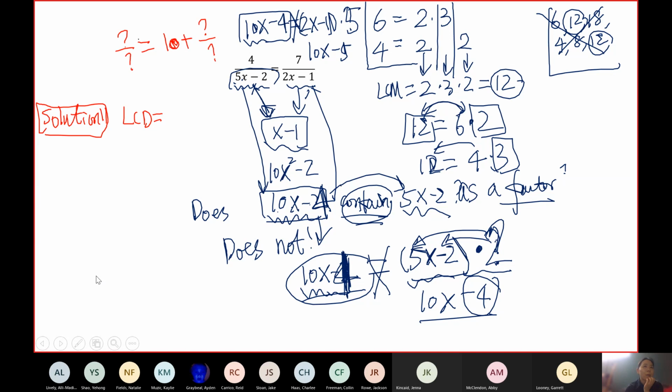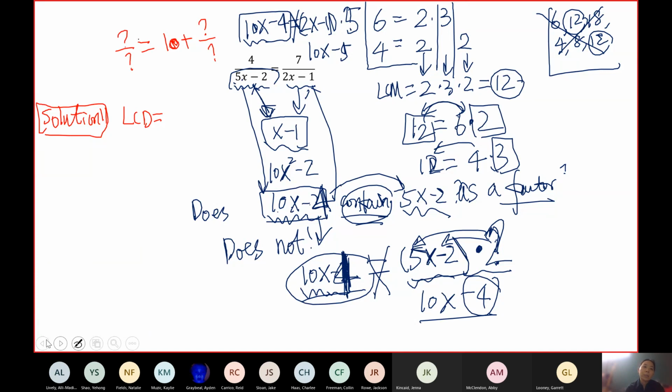I'm not sure if you guys understand this. When you say a number, you need to explain. When you say something like 10x minus 1 or 10x minus 2, you have to justify that. How do you justify that? So for example, when I say 12 contains 6, how do I justify that? Because 12 divided by 6 equals 2. That's why we say it's a whole number.